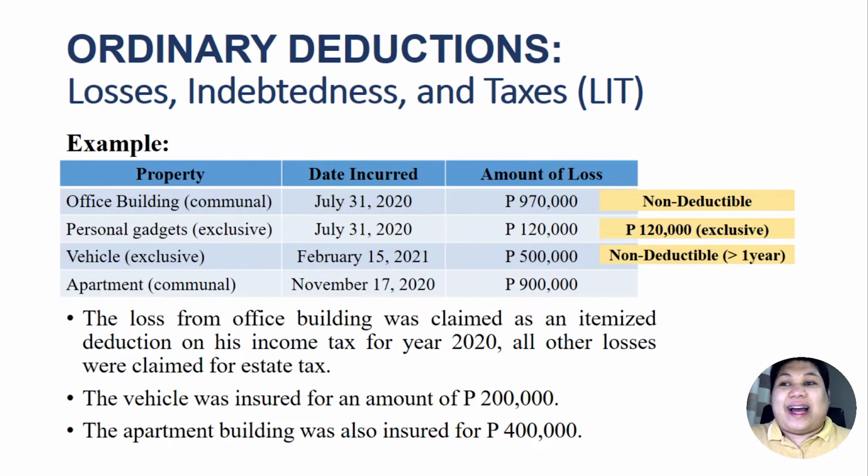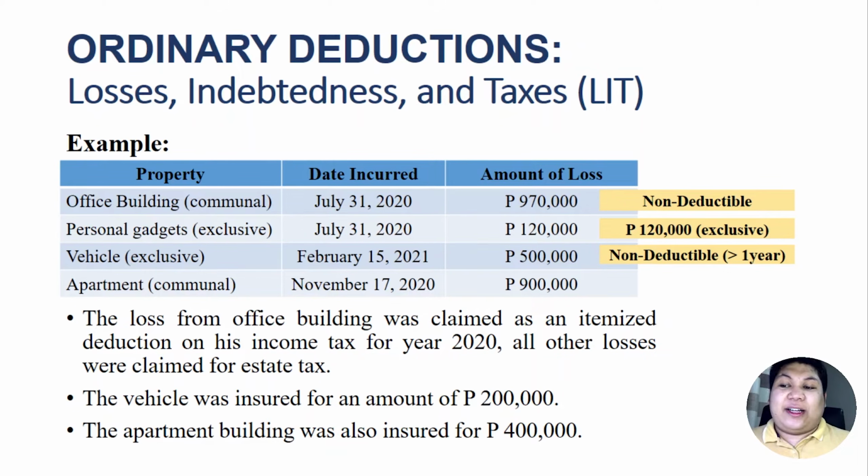Why? Because the last day for filing of the estate tax will be on February 10, 2021, which means that the loss occurring on February 11, 2021 and onwards could no longer be deducted from the gross estate. So hence this 500,000 or the 300,000 net of the insurance could not be deducted.